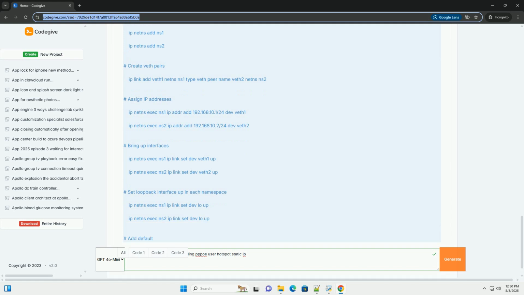2. Offer. The server responds with a PPPoE Active Discovery Offer, PADO, packet. 3. Request. The client sends a PPPoE Active Discovery Request, PADR, packet to select a server. 4. Session. The server establishes a PPPoE session and assigns a session ID. 5. Authentication. The client authenticates with the server using a username and password. CHAP, Challenge Handshake Authentication Protocol, is commonly used. 6. IP address assignment. The server assigns an IP address to the client.